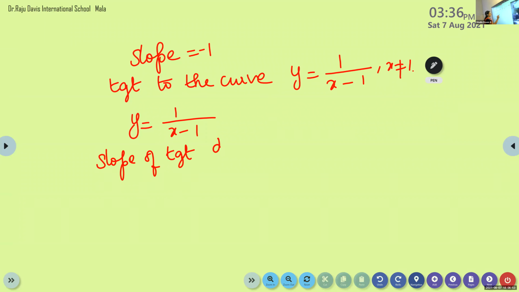It is given by dy by dx. What is the derivative of 1 by x? Derivative of 1 by x is minus 1 by x square, minus 1 by x minus 1 the whole square. So this is the slope.